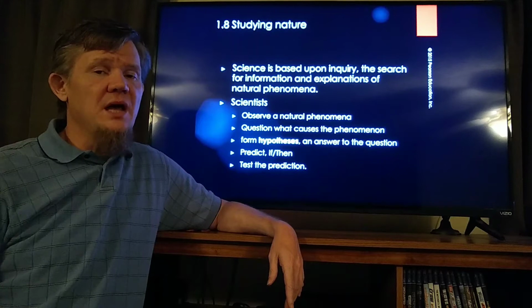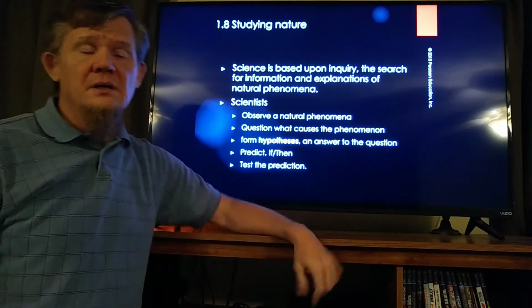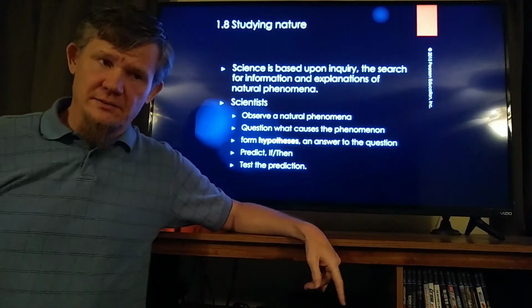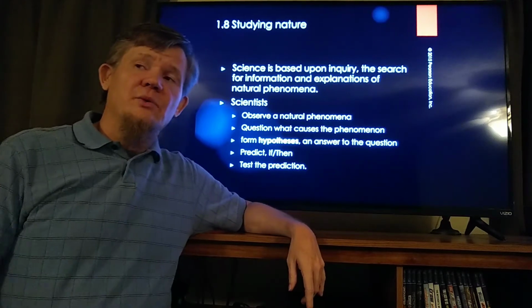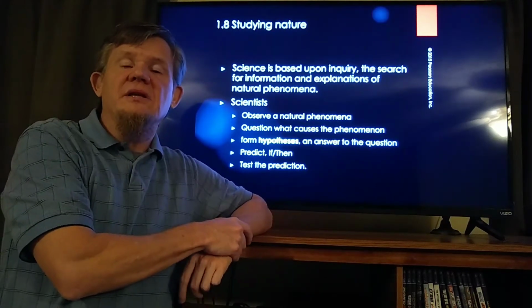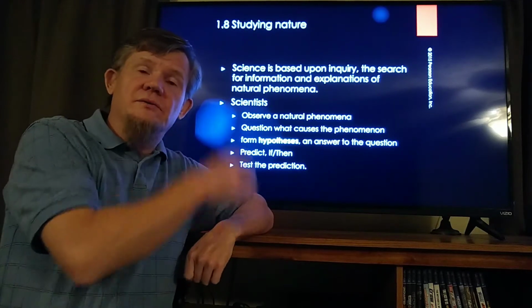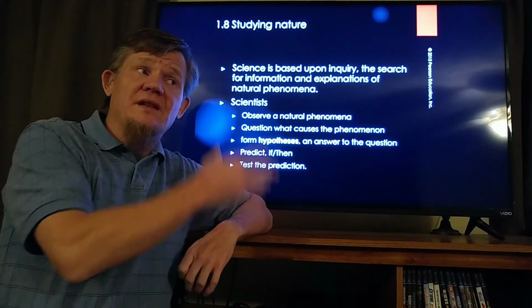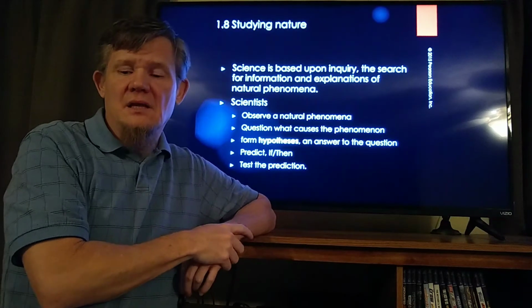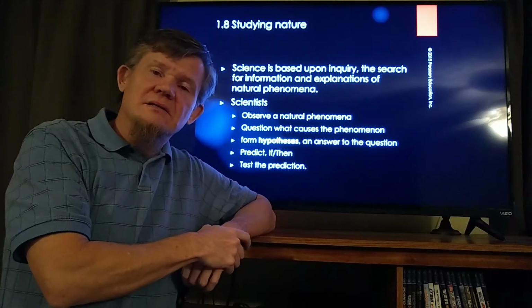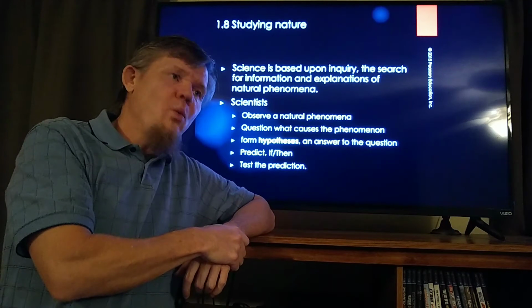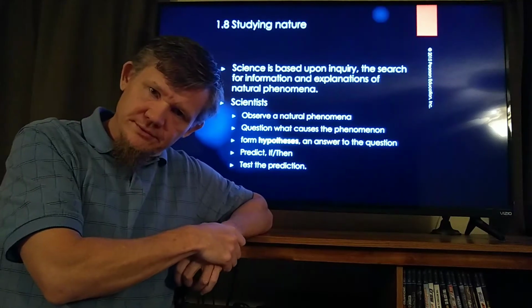So the first step, we observe. We observe a natural phenomenon. Example, we already talked about what happens to the leaves in October. They change colors. That's a natural phenomenon. I observe that leaves change colors. Next, you have to ask a question. Why do the leaves change colors?